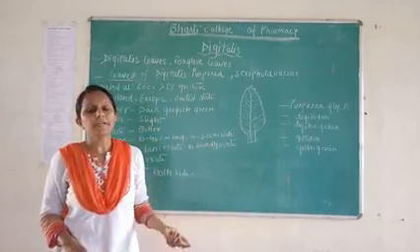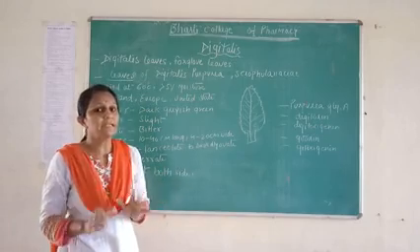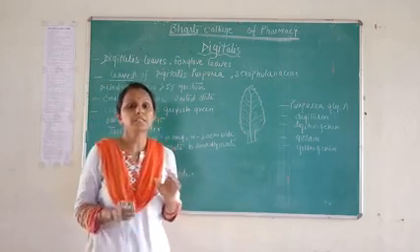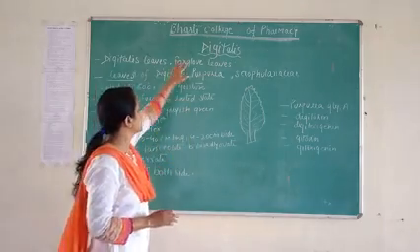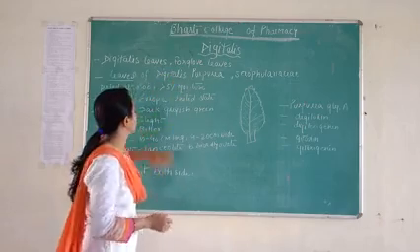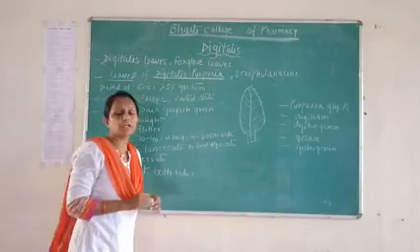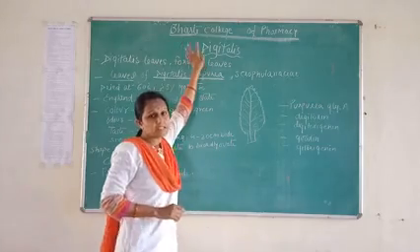And next point in biological source is its botanical name. Botanical name is Digitalis purpurea. Digitalis purpurea is the botanical name of digitalis.